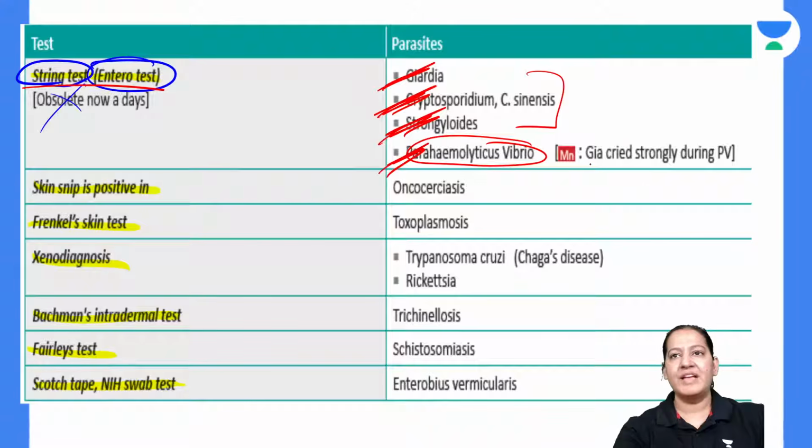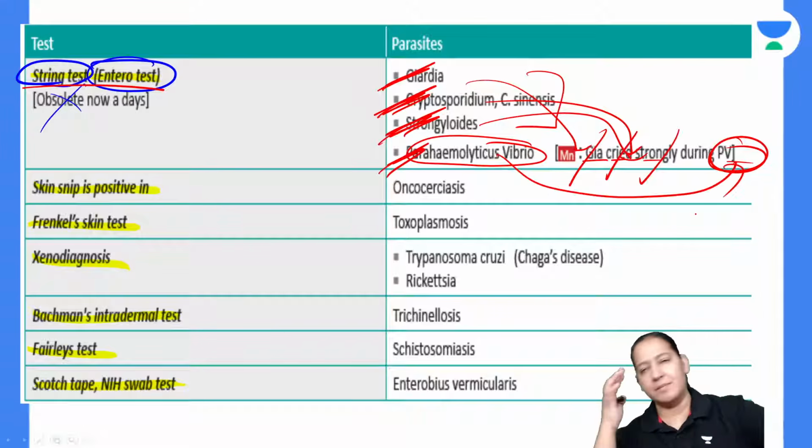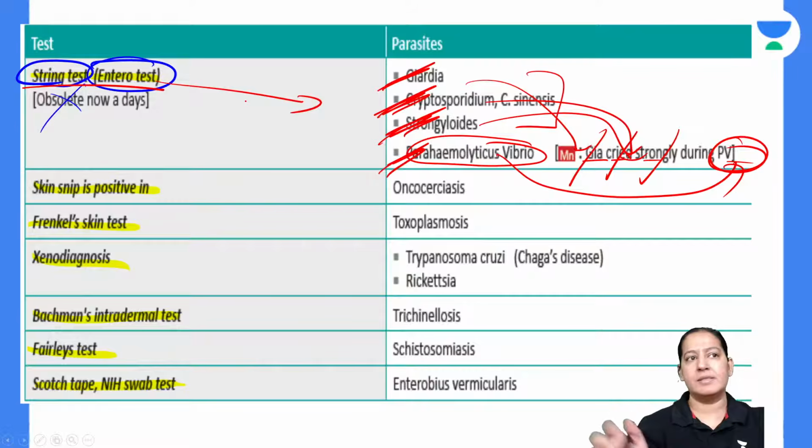You can learn it like: Gia cried strongly during PV, per vaginal examinations. Gia is Giardia, cried is Cryptosporidium, strongly is Strongyloides, and per vagina is Vibrio parahaemolyticus. Give me a thumbs up. So this is the mnemonic if you want to learn. Many questions come on the string test, but it is obsolete nowadays, right?